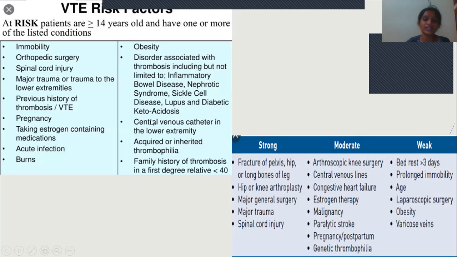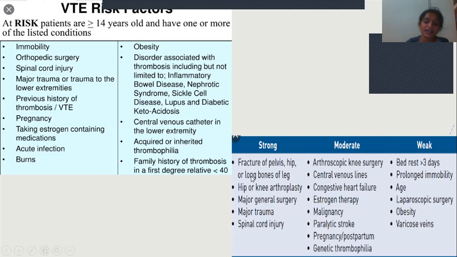If their father has a history of this risk, then their kids, who are first-degree relatives, will have a risk of less than 40%. Depending on these factors, they are again classified into three types: strong, moderate, and weak.